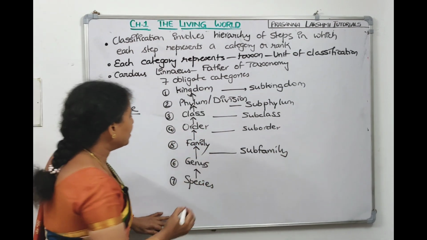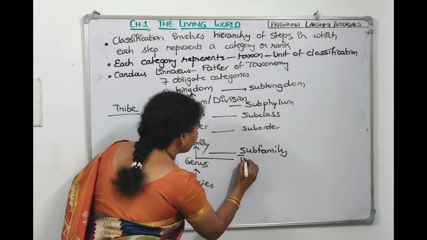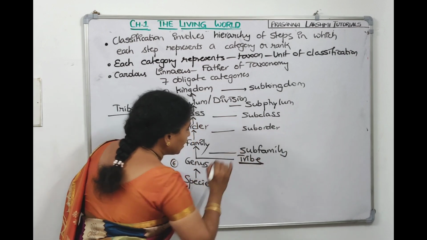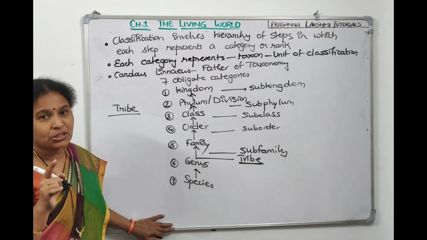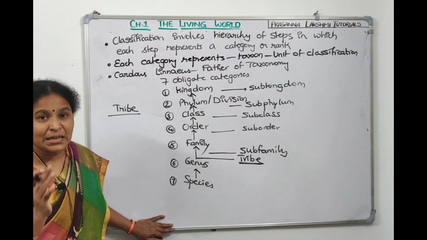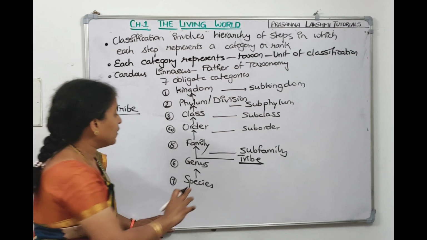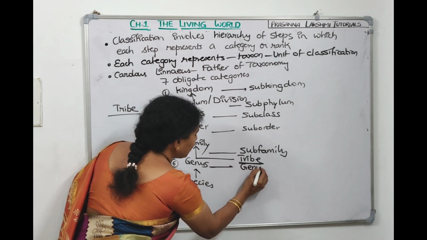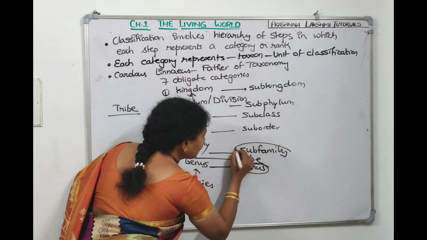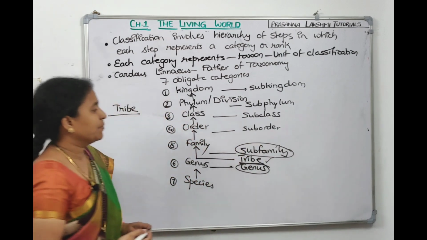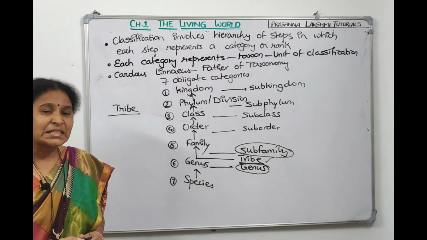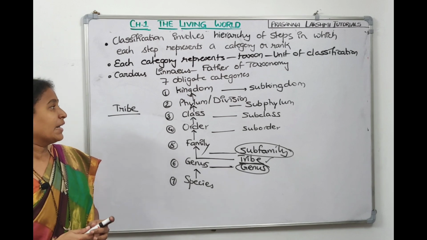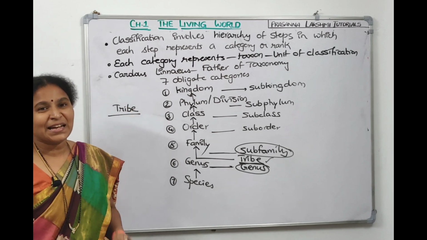In between subfamily and genus, we can write tribe. They once asked in the NEET examination: the tribe, an intermediate category between genus and subfamily, represents an accessory category. It is not an obligate category. So, take a screenshot. We will continue.